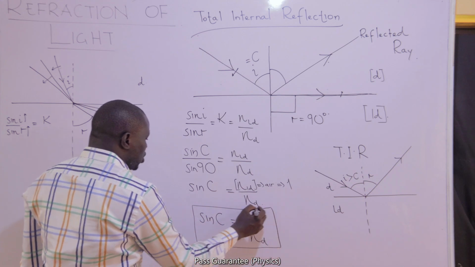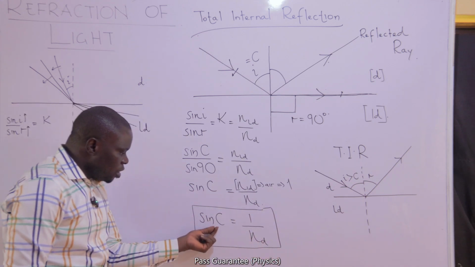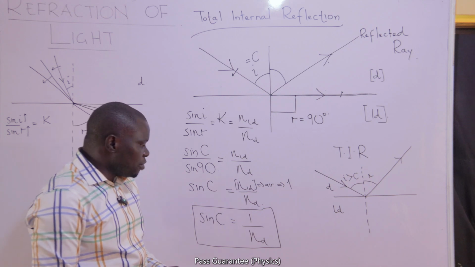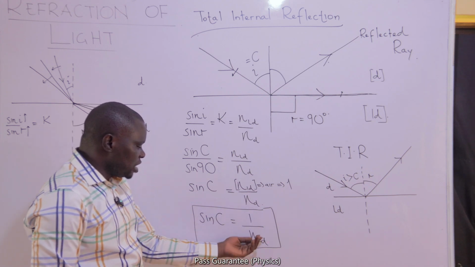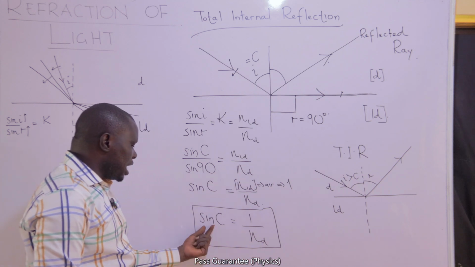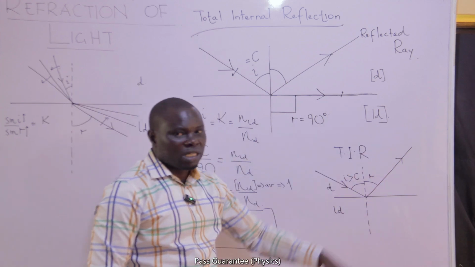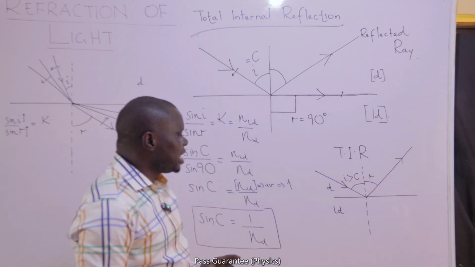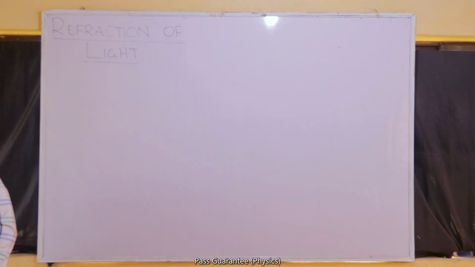This equation can also be used to either determine the critical angle that will occur anytime you have a combination of a medium and air, or it can be used to even determine the refractive index of a medium if you know the critical angle that it will make, provided the less dense medium is said to be air. So we'll take some examples.